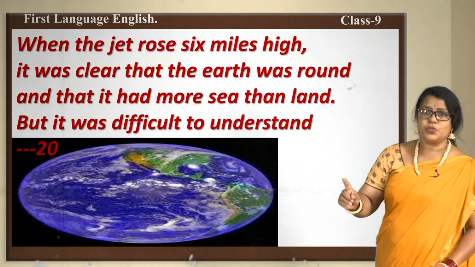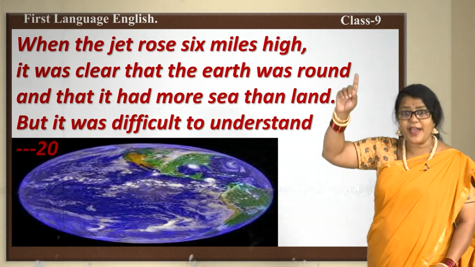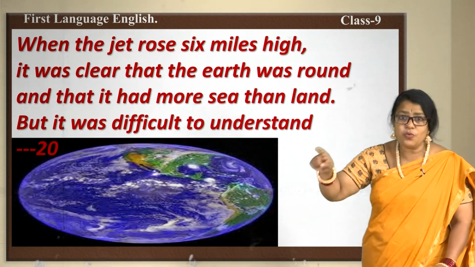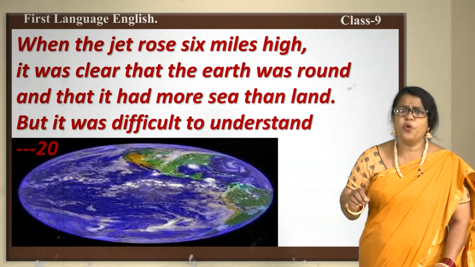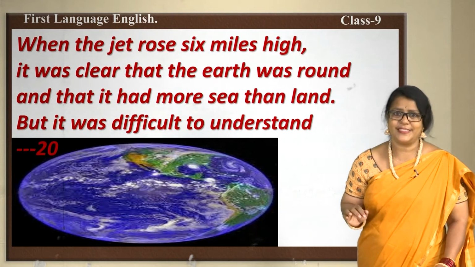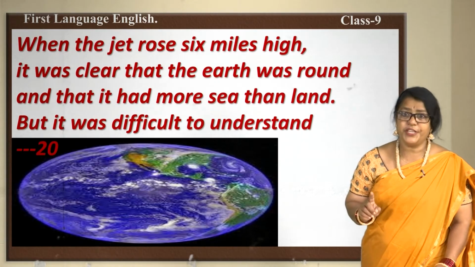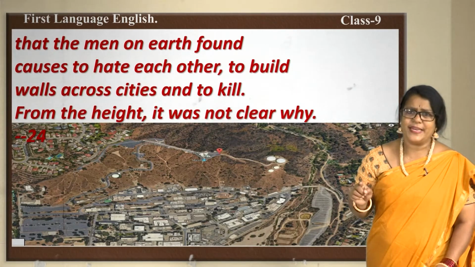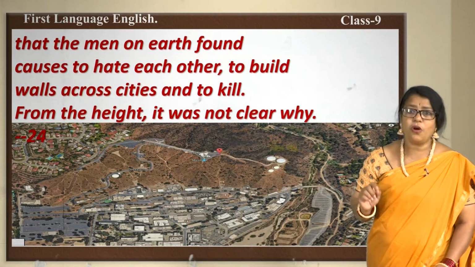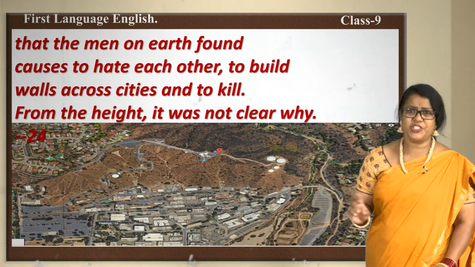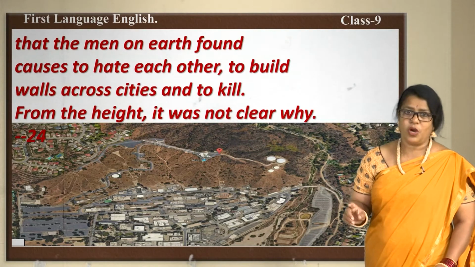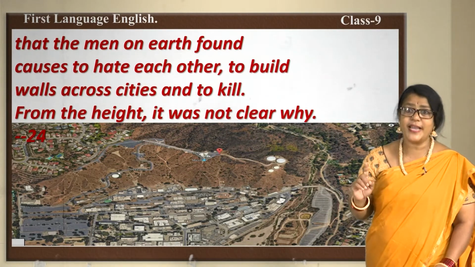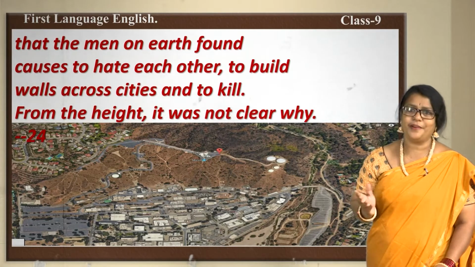When the jet rose 6 miles high, it was clear that the earth was round and that it had more sea than land. But it was difficult to understand that the men on earth found causes to hate each other, to build walls across cities and to kill. From the height, it was not clear why.